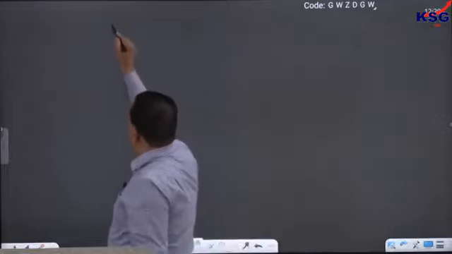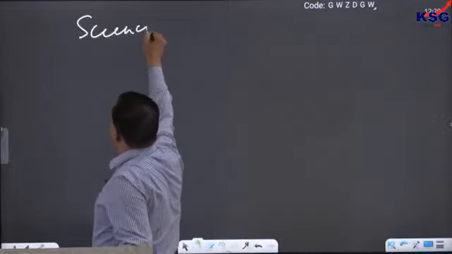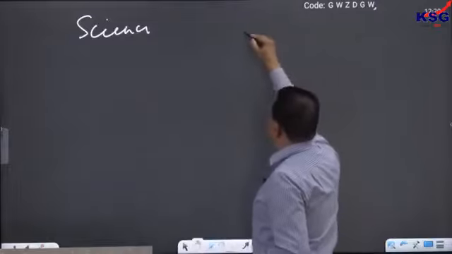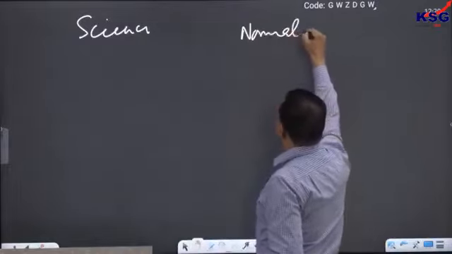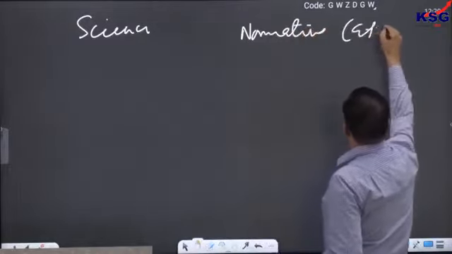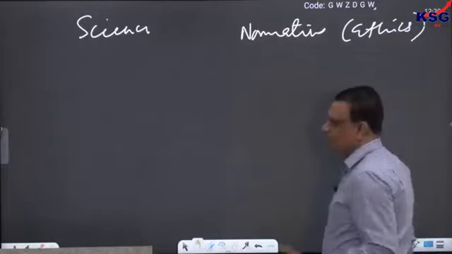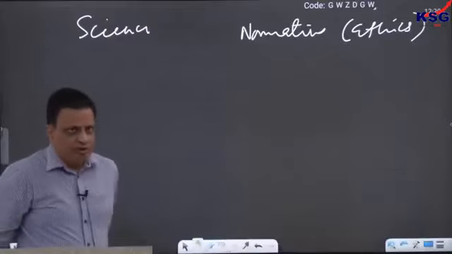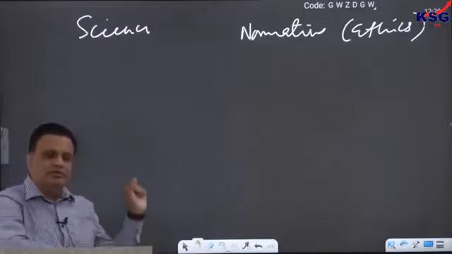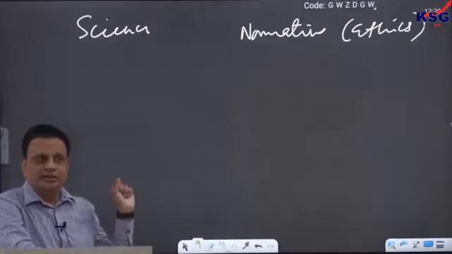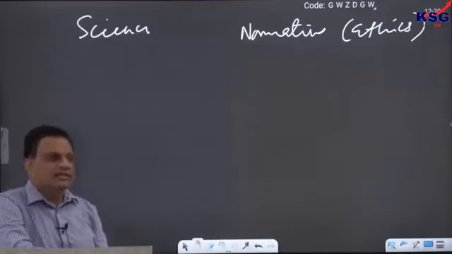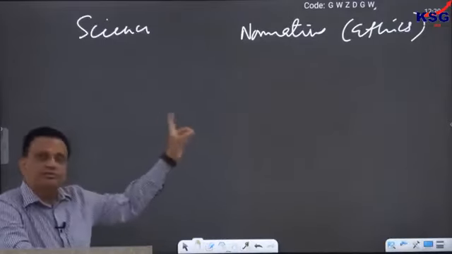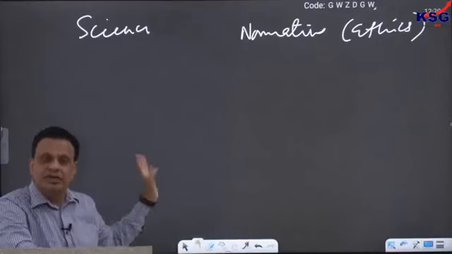For the sake of simplicity of the argument, let us call all other subjects that you study a science. Scientific subject and the normative subject, which is ethics. There are other normative subjects also, which we will see later, maybe in the next class or tomorrow, but ethics is the most important normative discipline. So the question next is how ethics differs from other branches of knowledge.